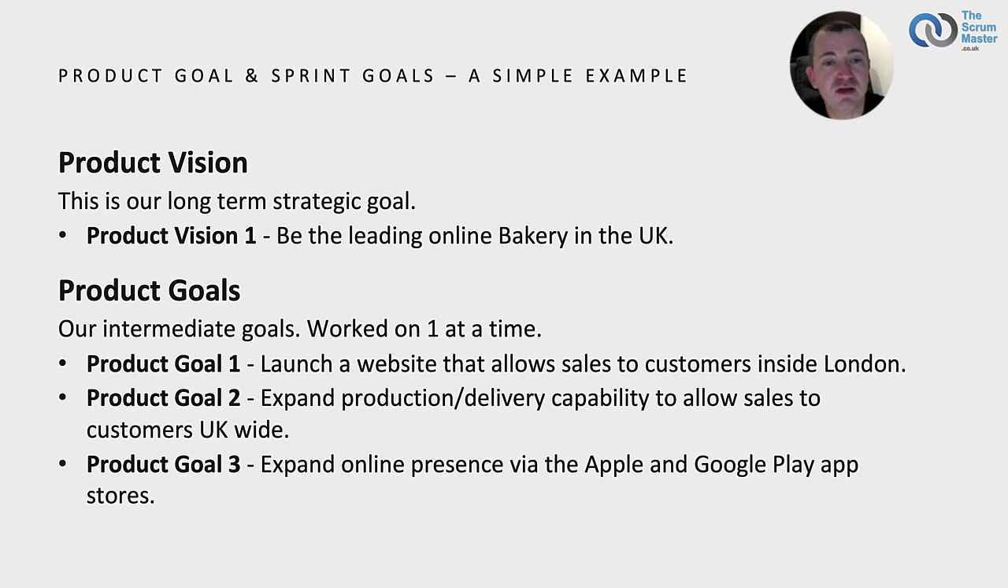So here are 3 example product goals that we used. Product goal 1, launch a website that allows sales to customers inside London. Product goal 2, expand production and delivery capability to allow sales to customers UK-wide. And product goal 3, expand our online presence via the Apple and Google Play app stores. So for each of these product goals, there would be a number of sprint goals to help us achieve them. So let's look at that.